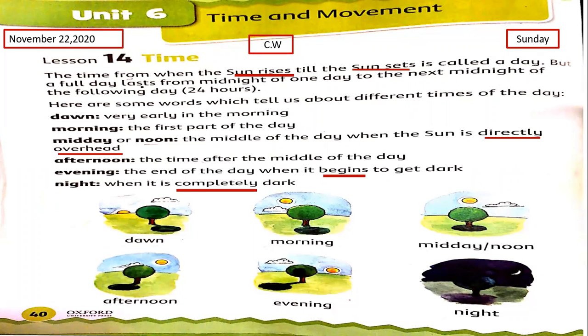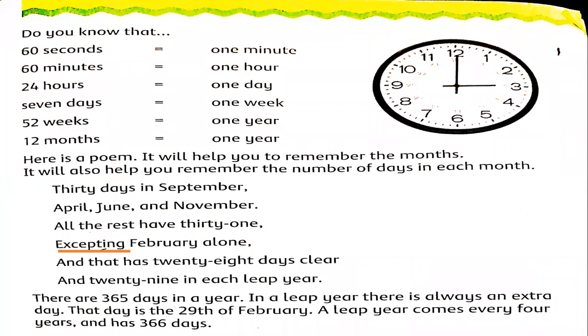Now, move to the next page. Here are some very important points to keep in your mind. You can see here the clock picture. A clock shows the time. So everyone read with me. 60 seconds is equal to 1 minute. 60 minutes is equal to 1 hour. 24 hours is equal to 1 day.